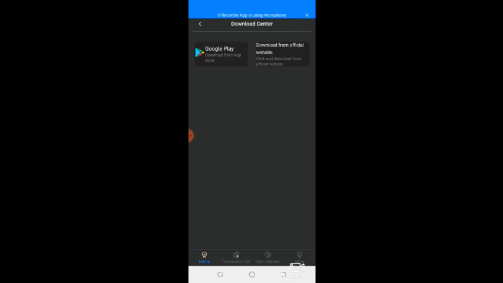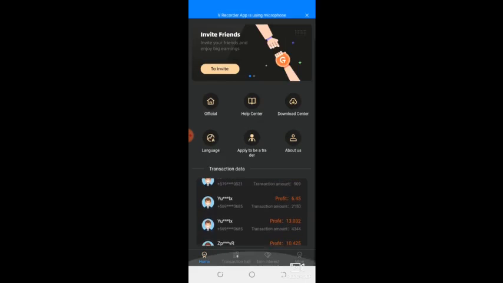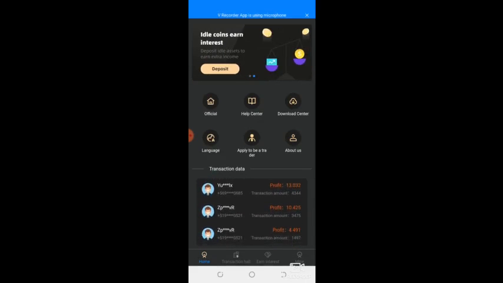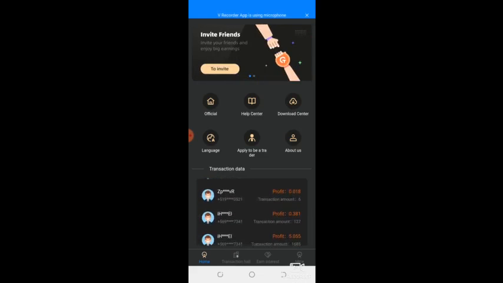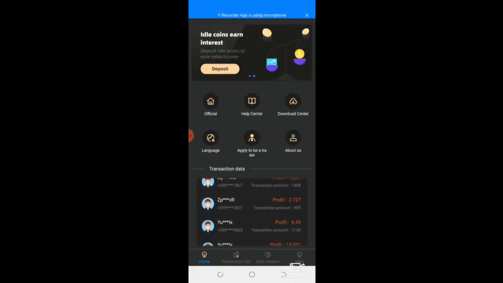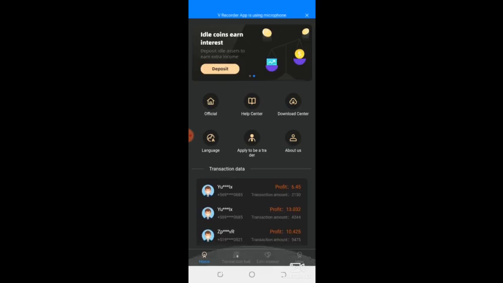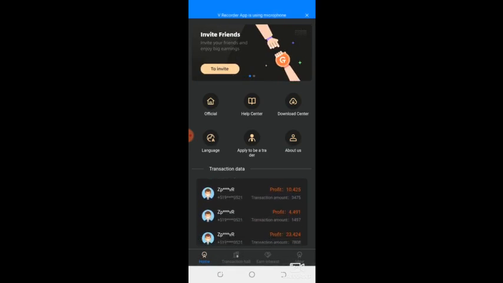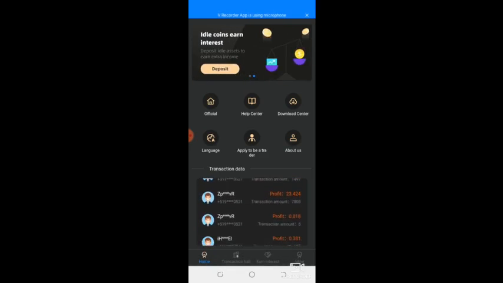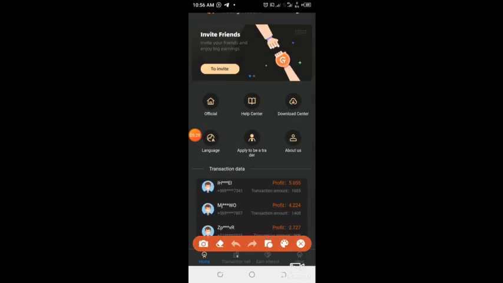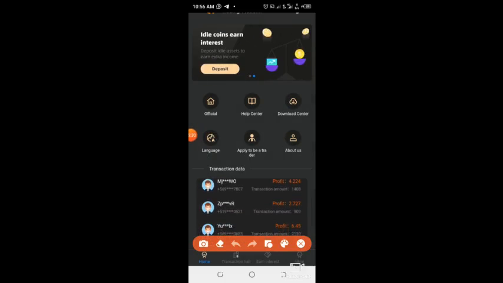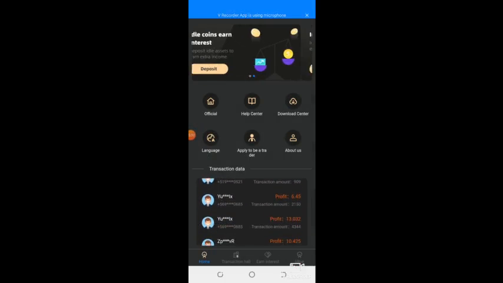So after you have downloaded it, then you need to register, and then you need to do your verification, that is authentication, so that your account will be verified. So after that, you are going to deposit and you start your trade immediately. So for you to do that, you click on mine here. After you have clicked on mine, you click on